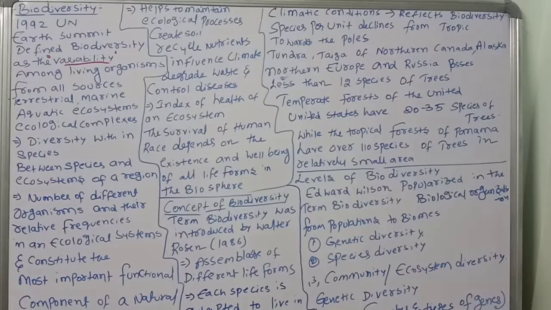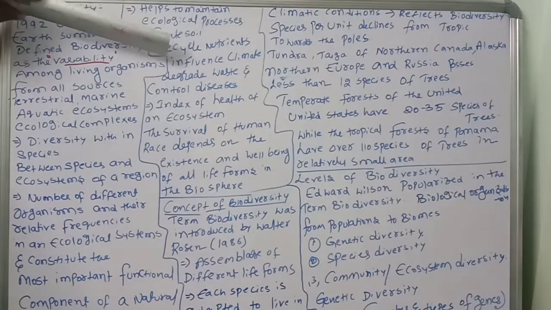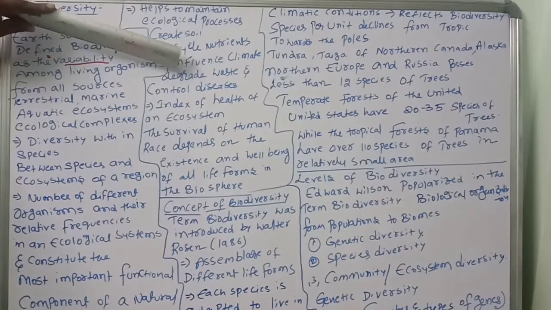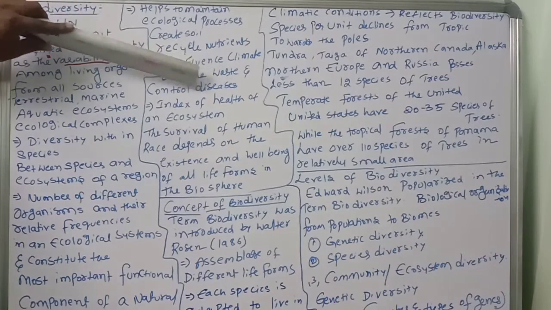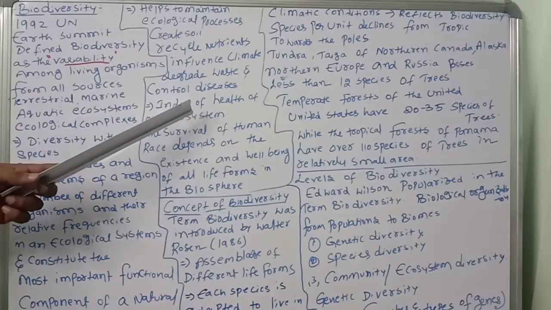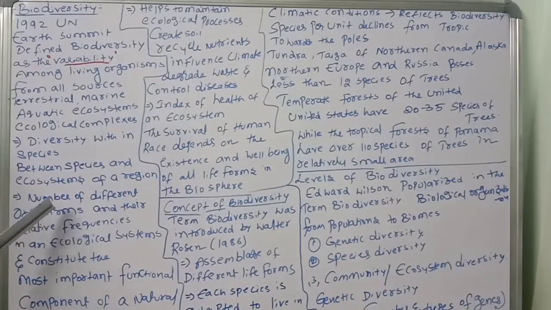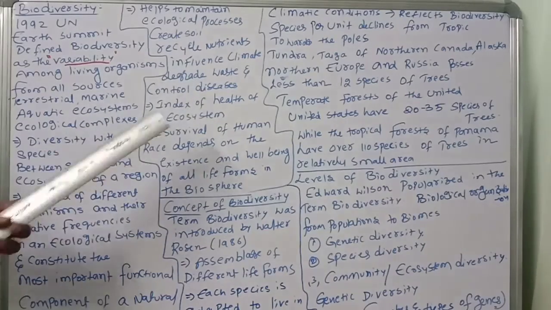All organisms are functional components of natural ecosystems. They help to maintain ecological processes, create soil, recycle nutrients, influence the climate, degrade waste and control diseases. So like this, the number of organisms plays a very important role.